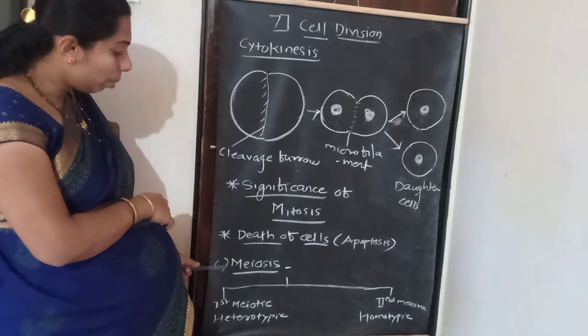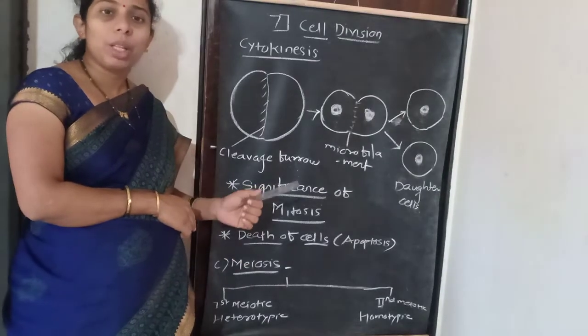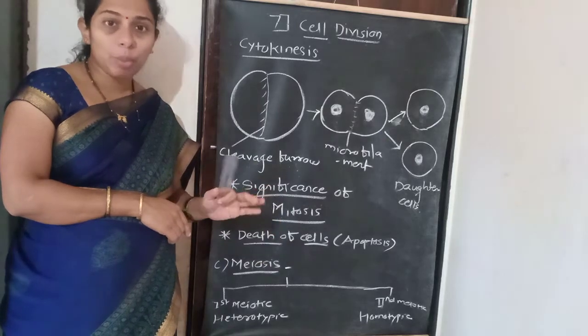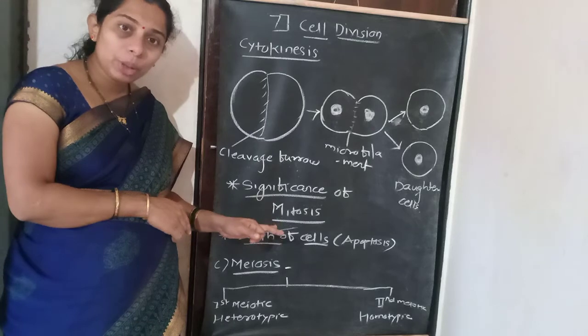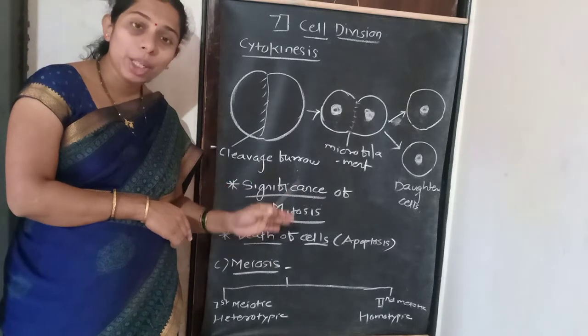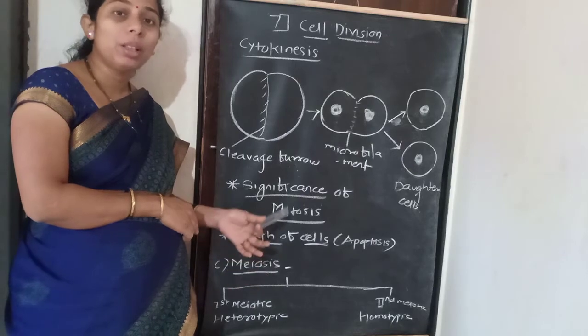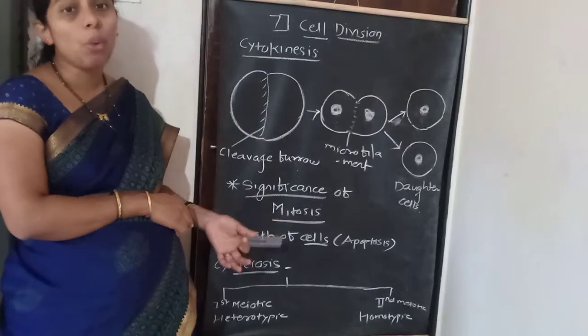Next one, we study meiosis. Meiosis means reduction division. So here from the parent cells, haploid cells are formed, not diploid, haploid cells. The chromosomal number is halved, reduced, and this process can be found in the reproductive cells like gametes in the testes and ovaries.